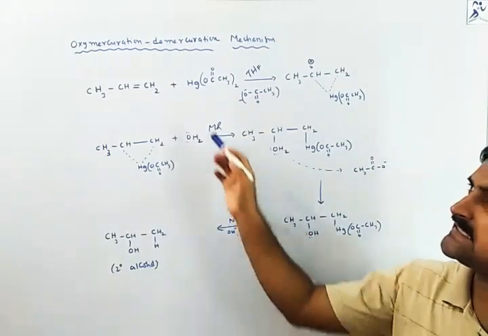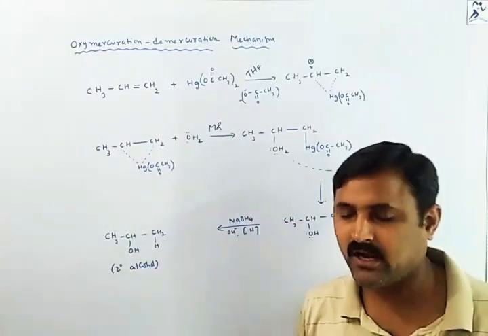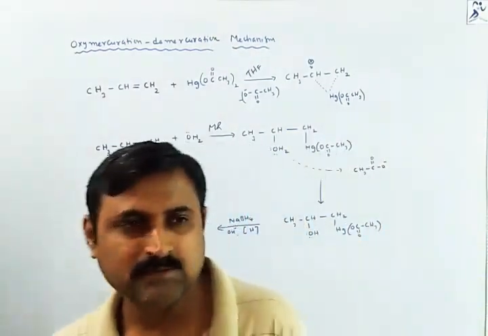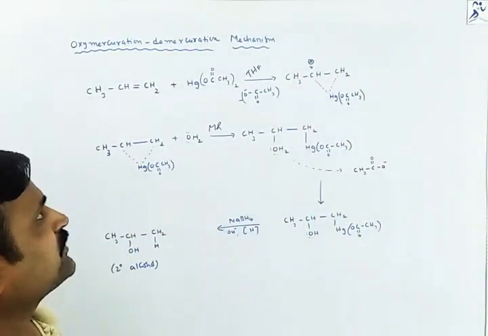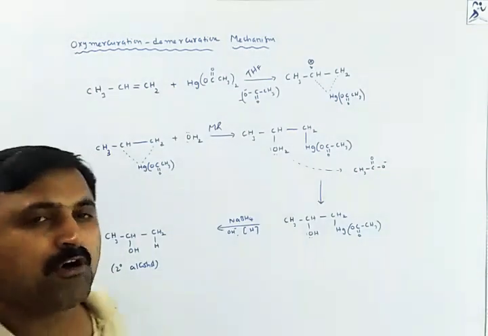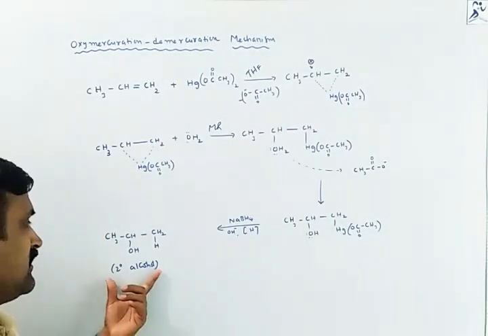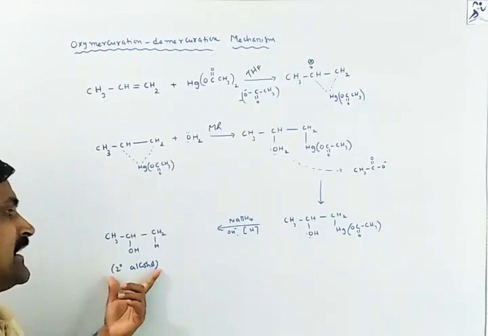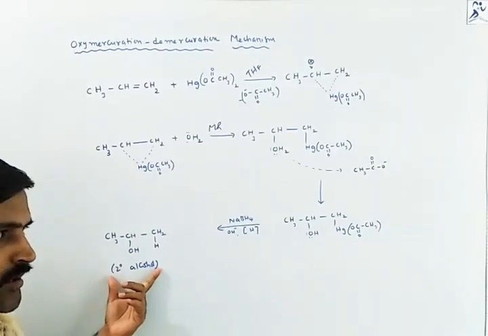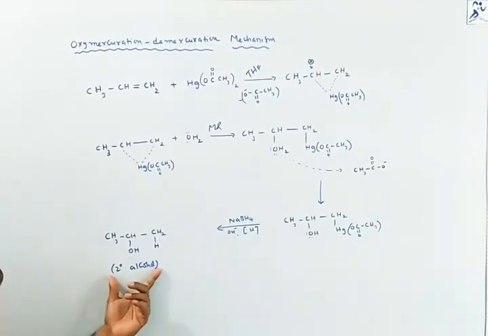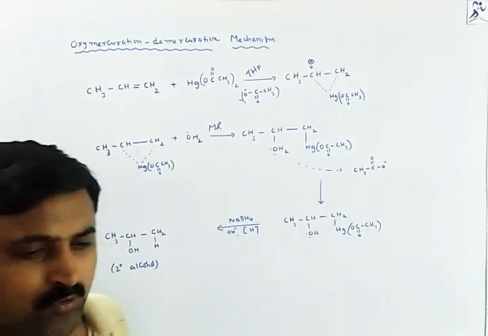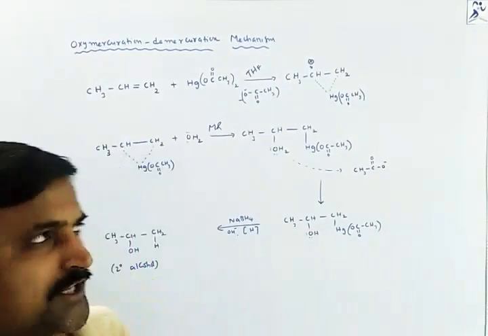That we call the demercuration method in the mercuration and demercuration mechanism of preparation of alcohols. We got a secondary alcohol here, nothing but 2-propanol. So we can follow Markovnikov rule in this mechanism.